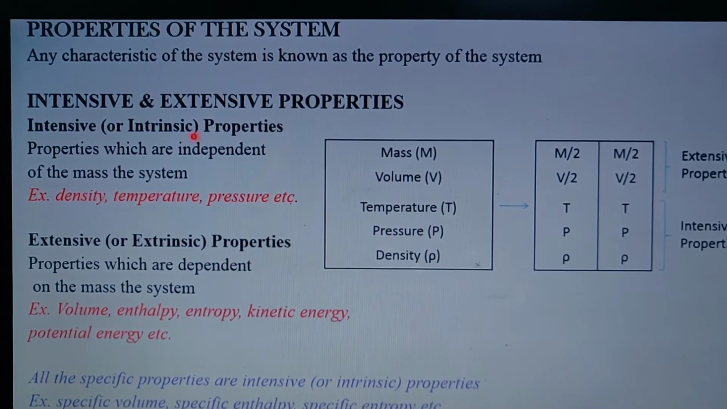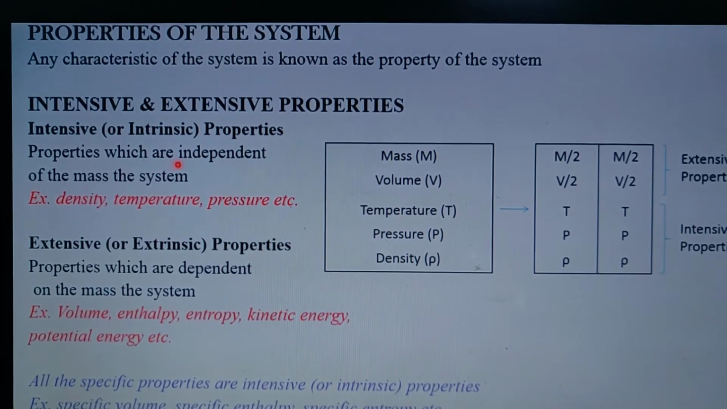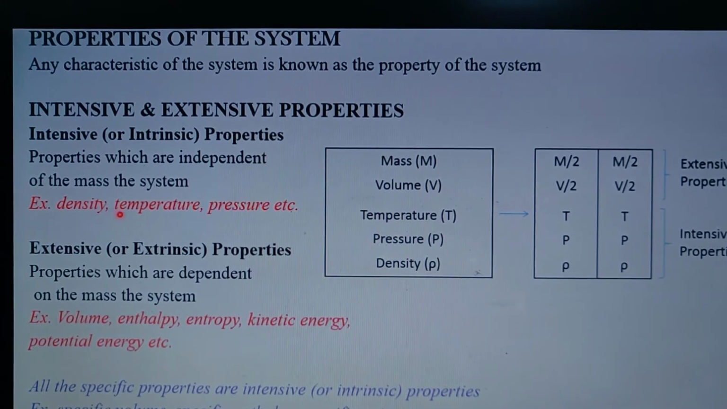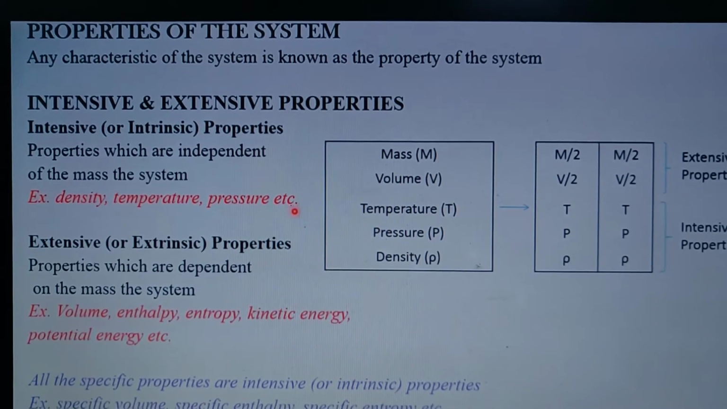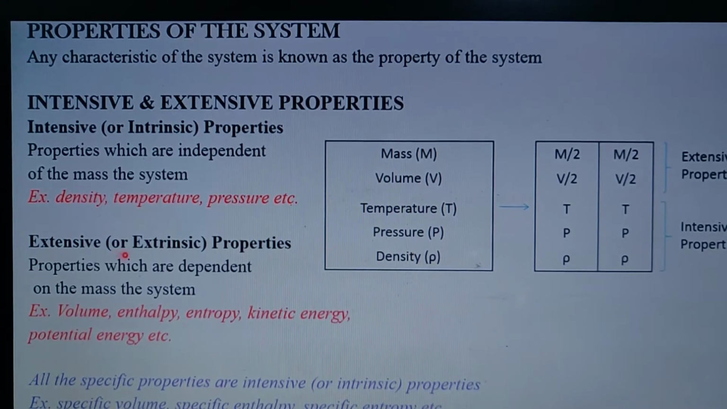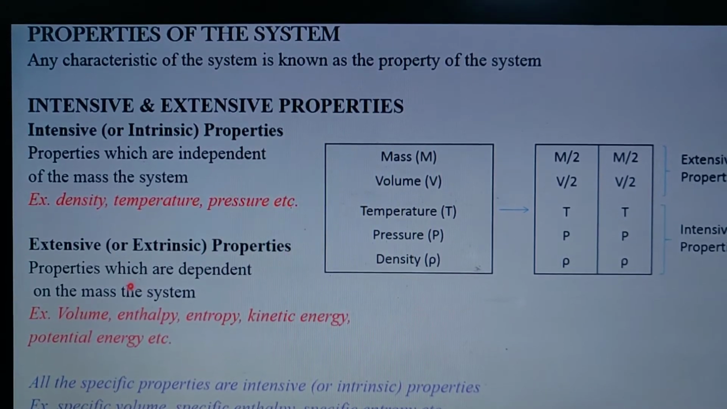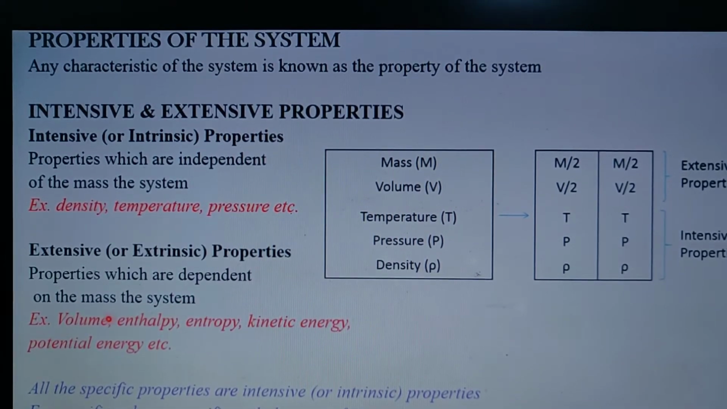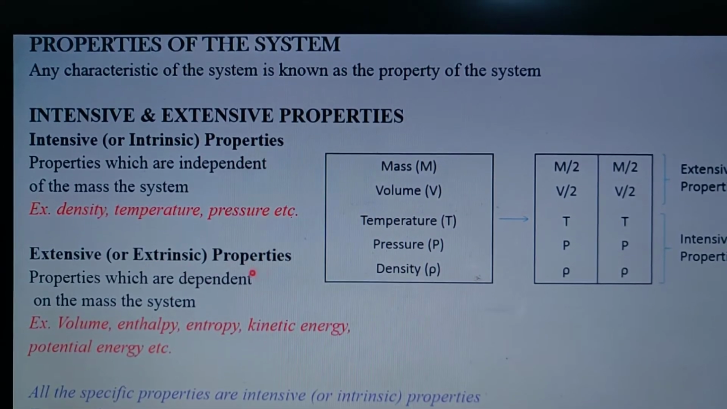There are two types of properties. First is the intrinsic properties, another one is the extrinsic properties. Intrinsic properties are those which are independent of the mass of the system. For example, density, temperature, pressure. Density rho, temperature T, and pressure P.